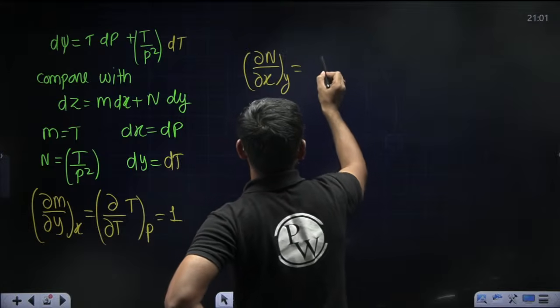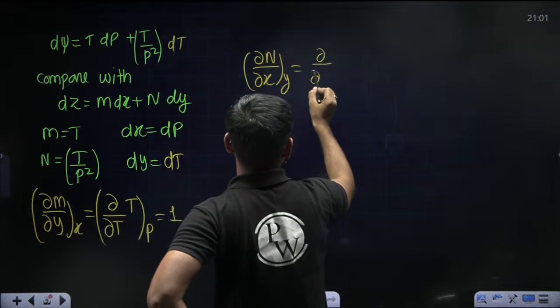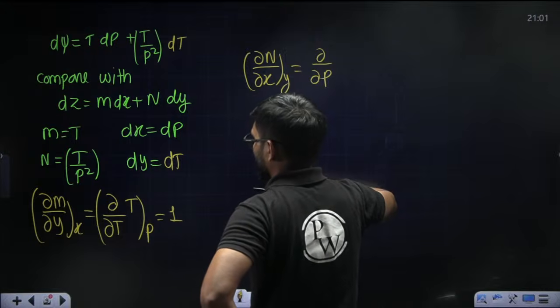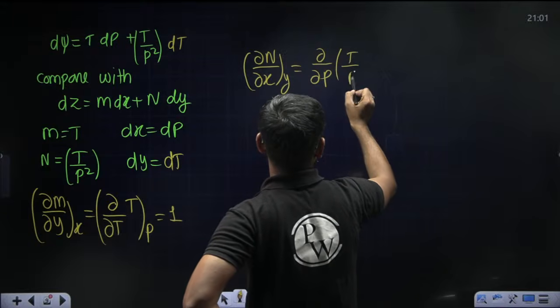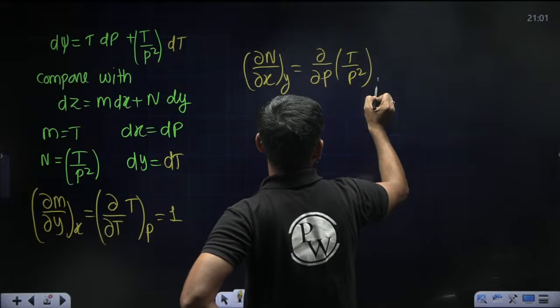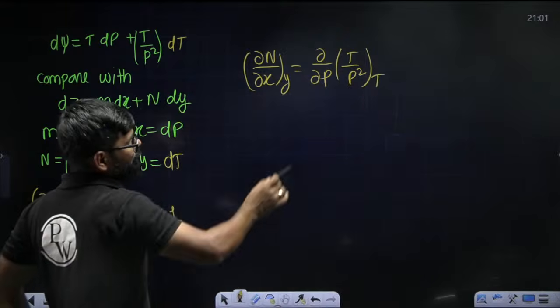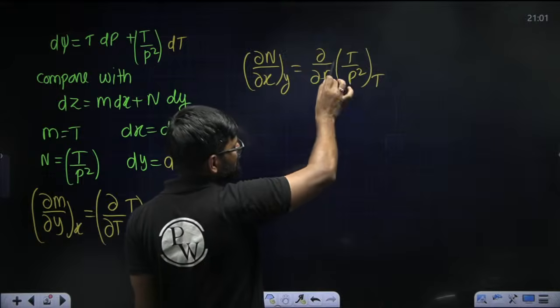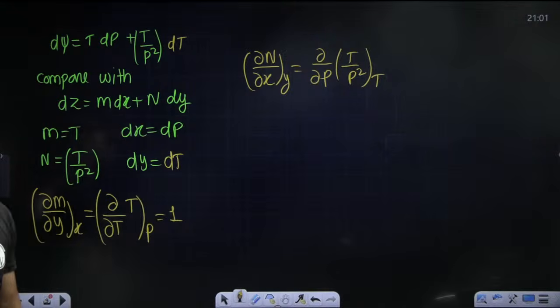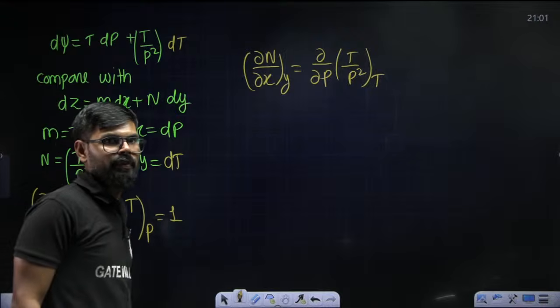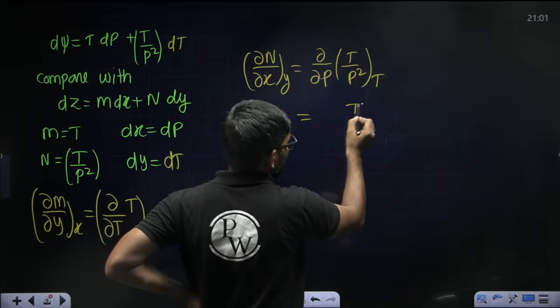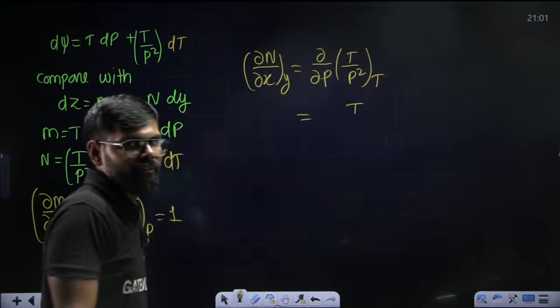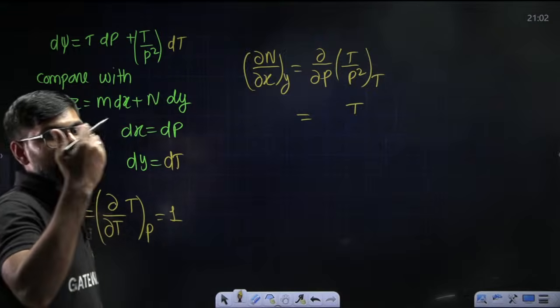So this value will come dou by dou P of T by P square at constant temperature T. Now if temperature is constant, it will come out, so 1 by P square, the differentiation of 1 by P square, or you can write P to the power minus 2.